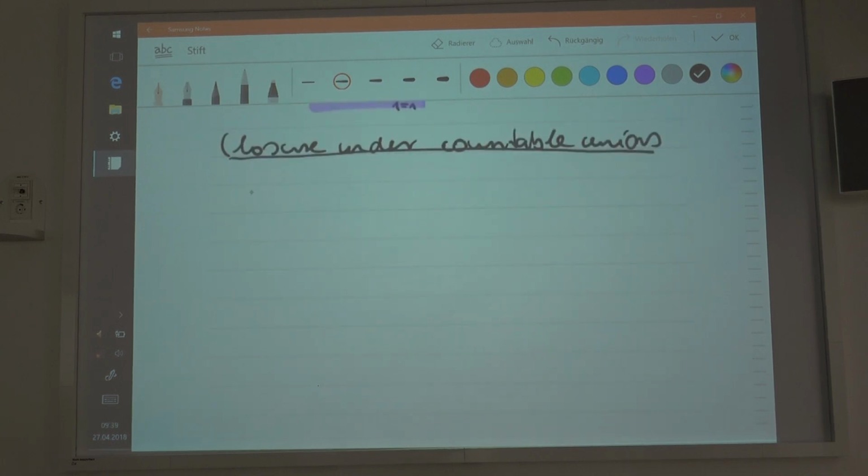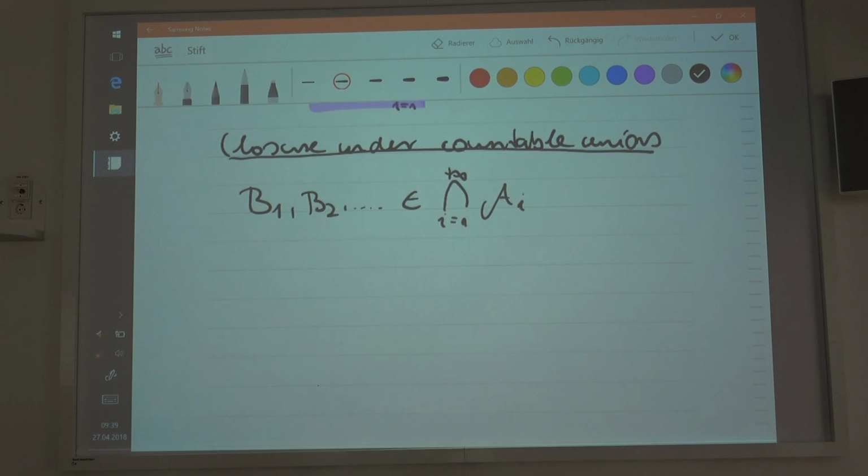Suppose that you have the sets B1, B2, and so on, a countable number of sets, which are all elements of the countable intersection of these sigma algebras. The only thing I need to show is that if these sets are in there, then the countable union must also be in there. Because in that case, the sigma algebra would be closed under countable unions.